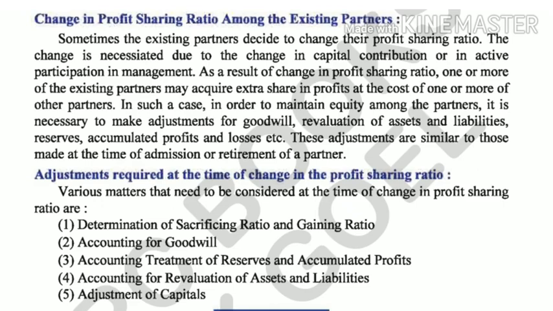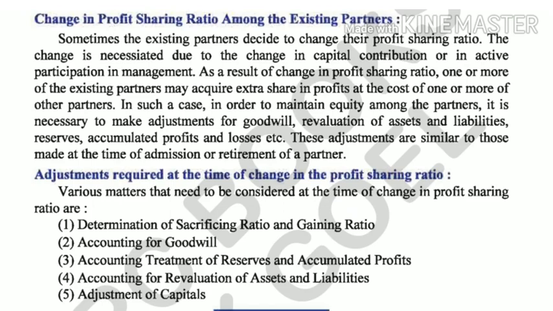Number 1, determination of sacrificing and gaining ratio. Remember, whenever there is a change in profit sharing ratio, first you have to calculate sacrificing and gaining, that is, who is gaining, who will benefit and who will be the loser or sacrificer. Number 2, accounting for goodwill: you have to calculate goodwill and treat the goodwill. Number 3, accounting treatment of reserves and accumulated profit: whatever reserves or profits are available have to be adjusted.